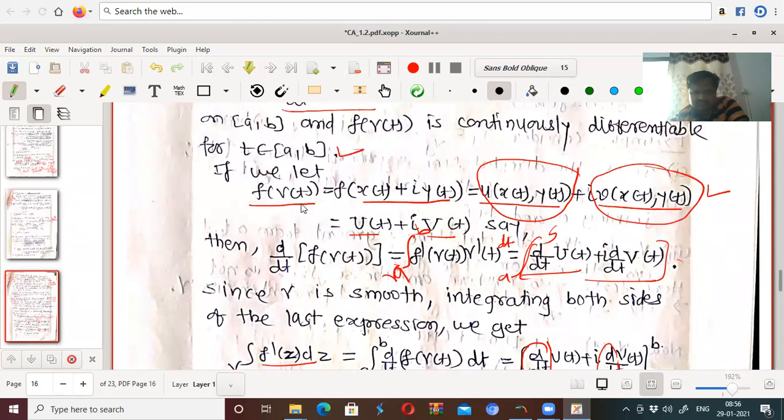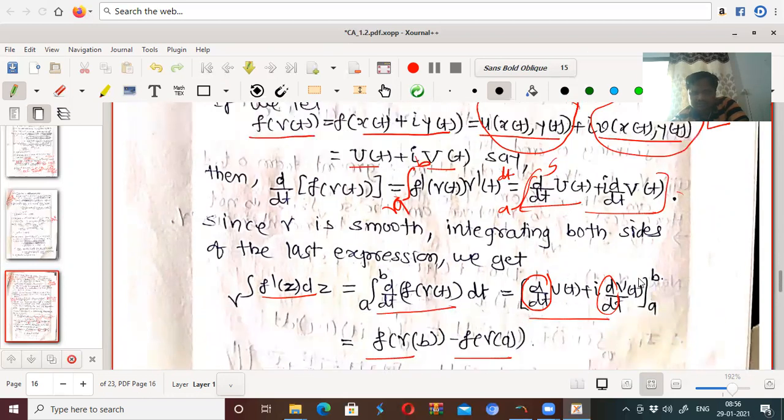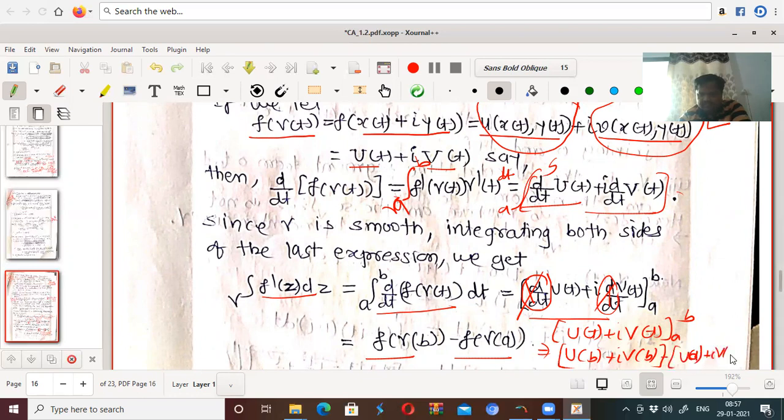Small f of gamma at t is u of t plus i v of t. So this becomes u of b plus i into v of b. What is u of b? t is replaced by b, plus i into v of b, is f of gamma at b. Actually, this is not d by dt; it will be cancelled after integral. So we get this term: u of t plus i into v of t from a to b. This will give us u at b plus i into v at b in one bracket, minus u at a plus i into v at a in the other bracket.